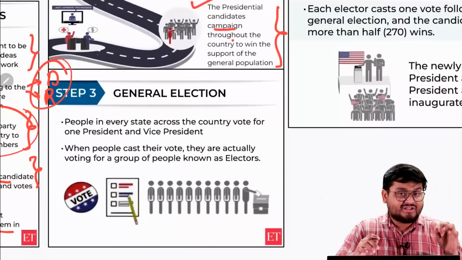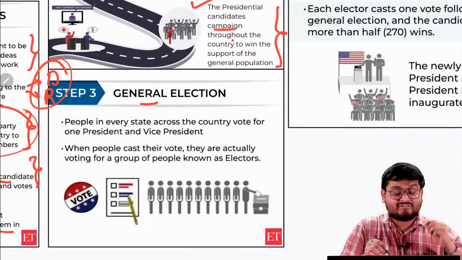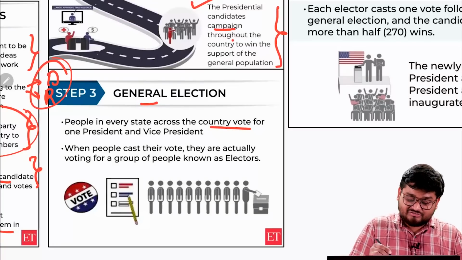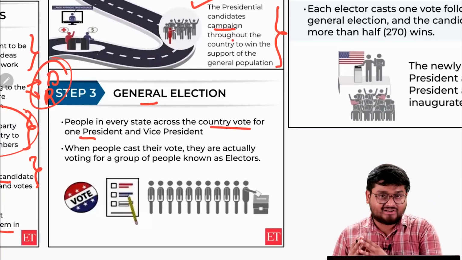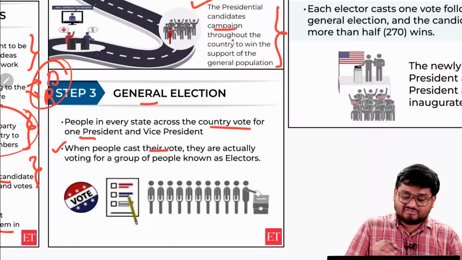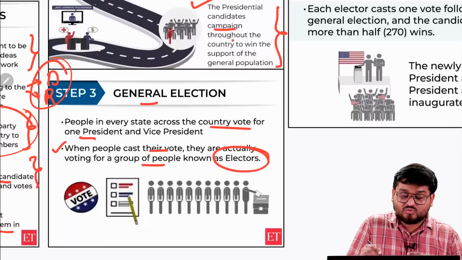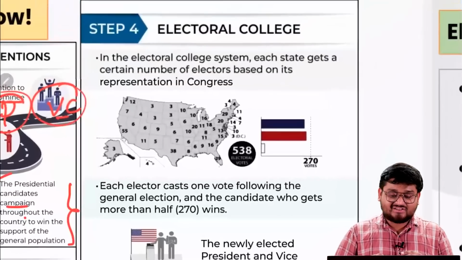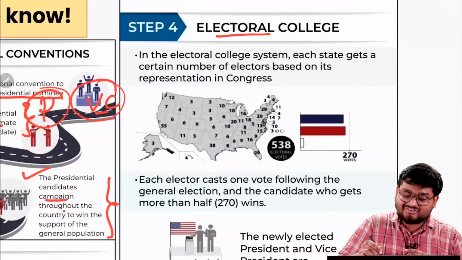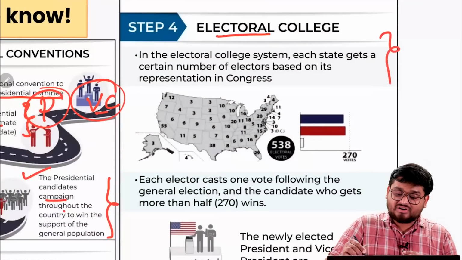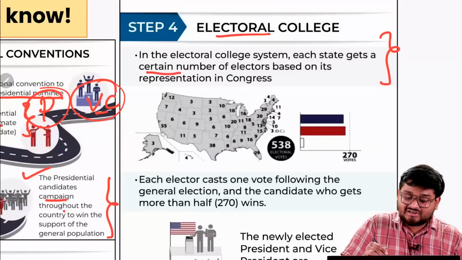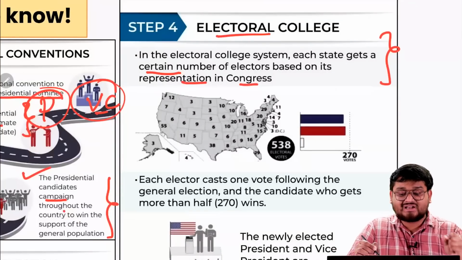Now in step 3, this is the general election where people in every state across the country vote for the president and the vice president. And when the people cast their vote, they're actually voting for a group of people known as the electors. Now who are these electors? These electors are a part of the electoral college. Now in the electoral college system, each state gets a certain number of electors based on its representation in